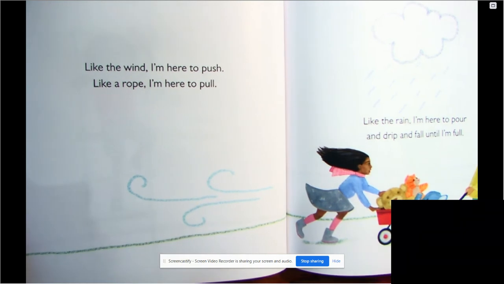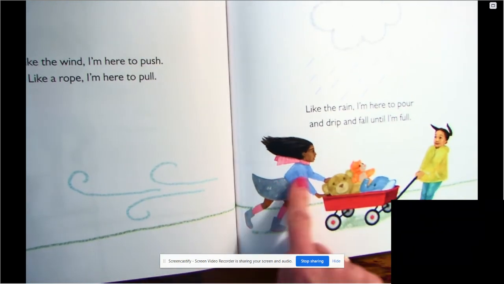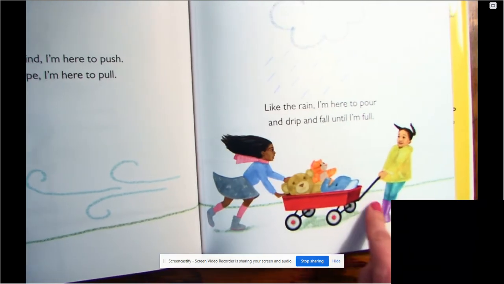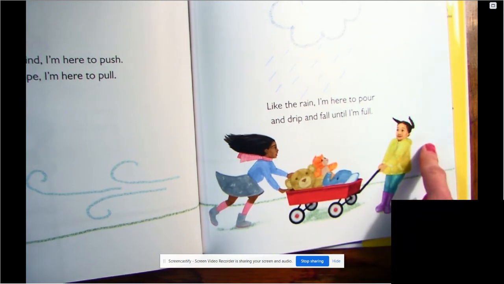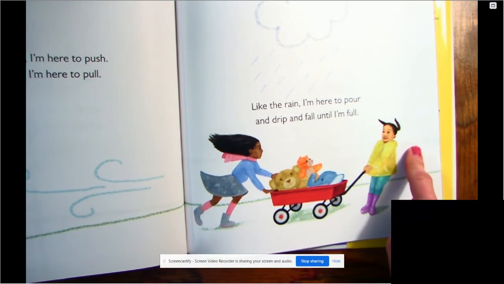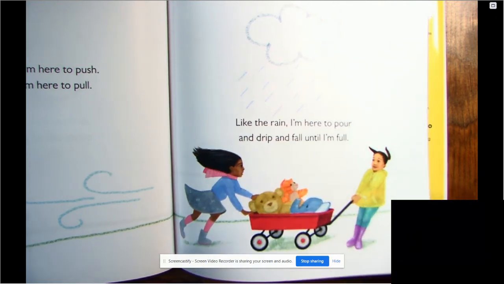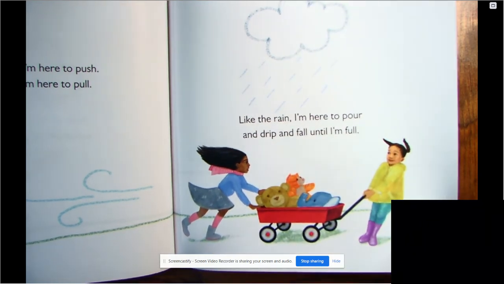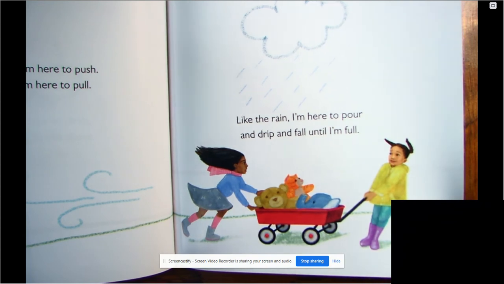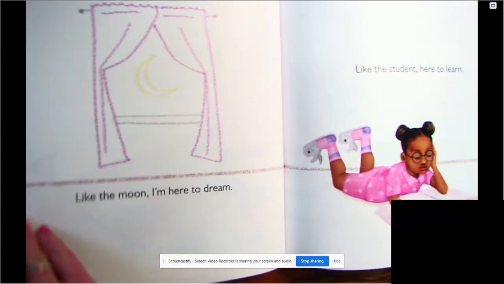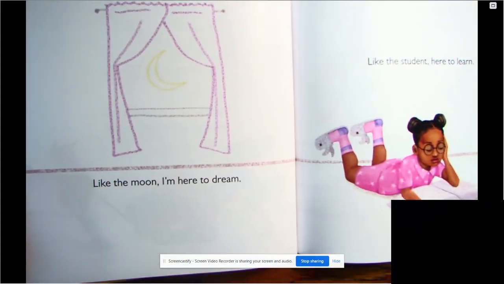Like the wind, I'm here to push. Like a rope, I'm here to pull. Like the rain, I'm here to pour and drip and fall until I'm full. Like the moon, I'm here to dream.